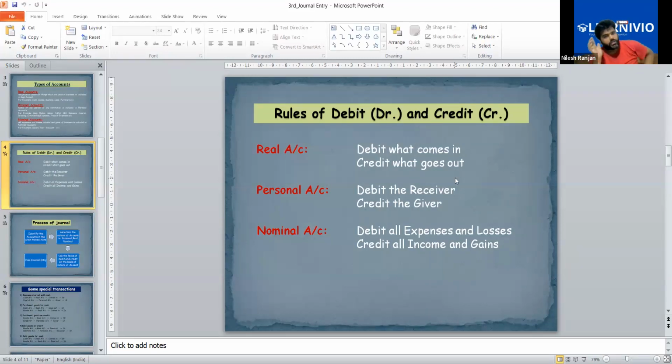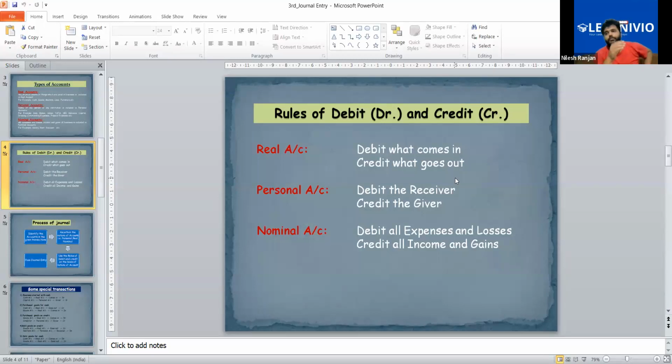Now, the second account is personal account. The rule for that is debit the receiver, credit the giver. Actually, the personal account rule is applicable only when the transaction is on credit basis or you are taking money from someone. So if there is only one real or nominal account and the other one is a personal account, then only this rule is applicable.